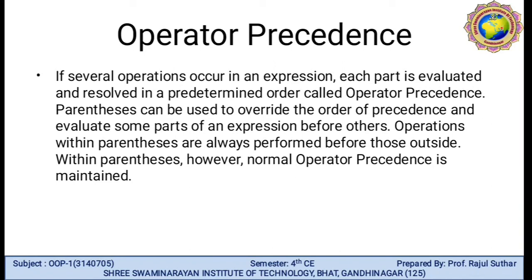Operator precedence means that if several operations occur in an expression, each part is evaluated and resolved in a predetermined order. That is called operator precedence. Parentheses can be used to override the order of precedence and evaluate some part of the expression before others. Operations within the parentheses are always performed before those outside. However, normal operator precedence is maintained within the parentheses.